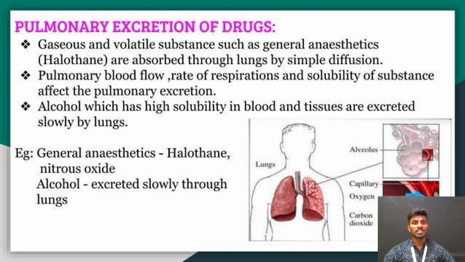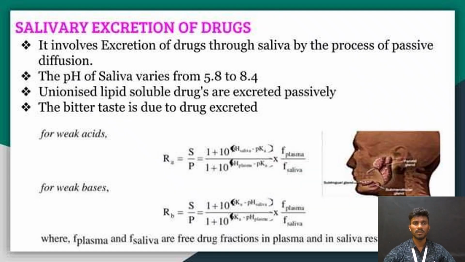The second process is pulmonary excretion of the drug. Gaseous and volatile substances such as general anesthetics, for example halothane, are excreted through the lungs by simple diffusion. Pulmonary blood flow, the rate of respiration and the solubility of the substance affect pulmonary excretion. Alcohol, which has high solubility in blood and tissues, is excreted slowly by the lungs. Examples are general anesthetics, halothane, nitrous oxide, and alcohol, which is excreted slowly through the lungs. This is the overall pulmonary excretion of the drug.